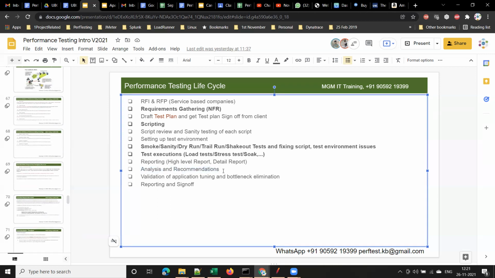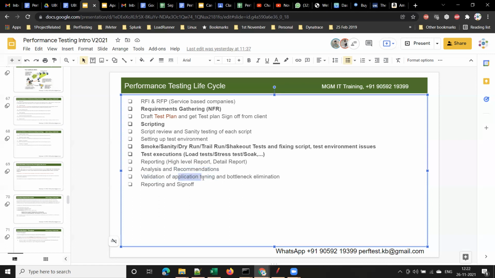Now the developers will fix those issues. The developers will understand your recommendations and fix those issues, and they will ask you to do one more round of testing to validate if the issues are fixed or not. This is called application tuning. It means tuning the application under test, whether web, desktop or mobile application, by implementing the recommendations provided by the performance testing team.